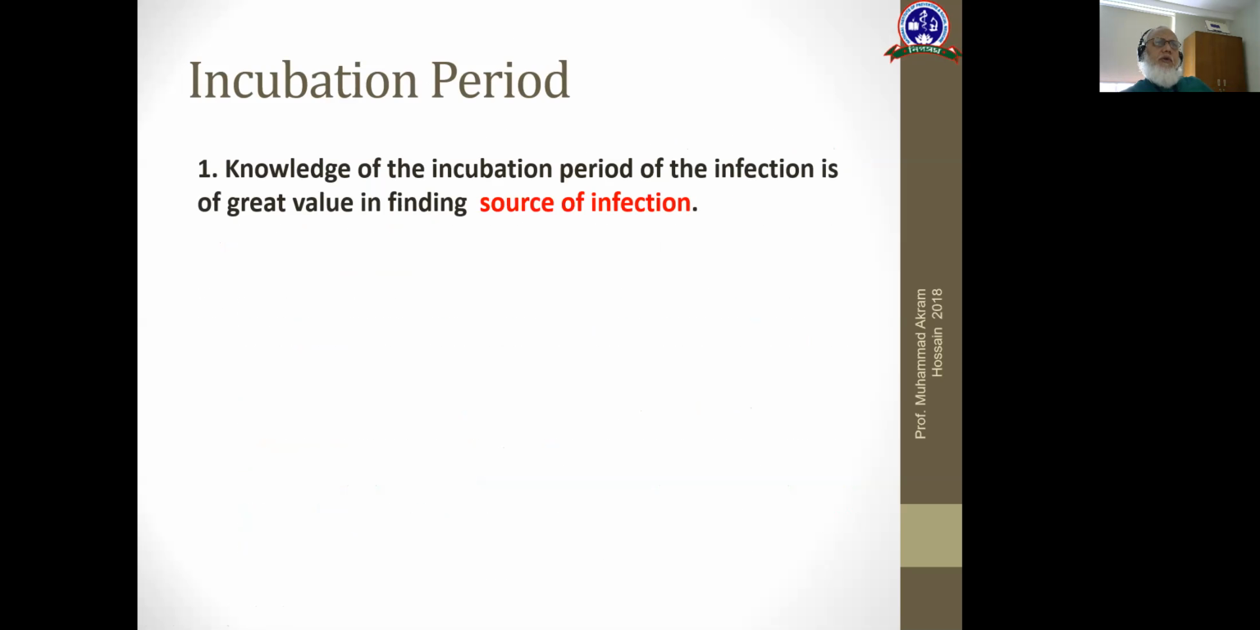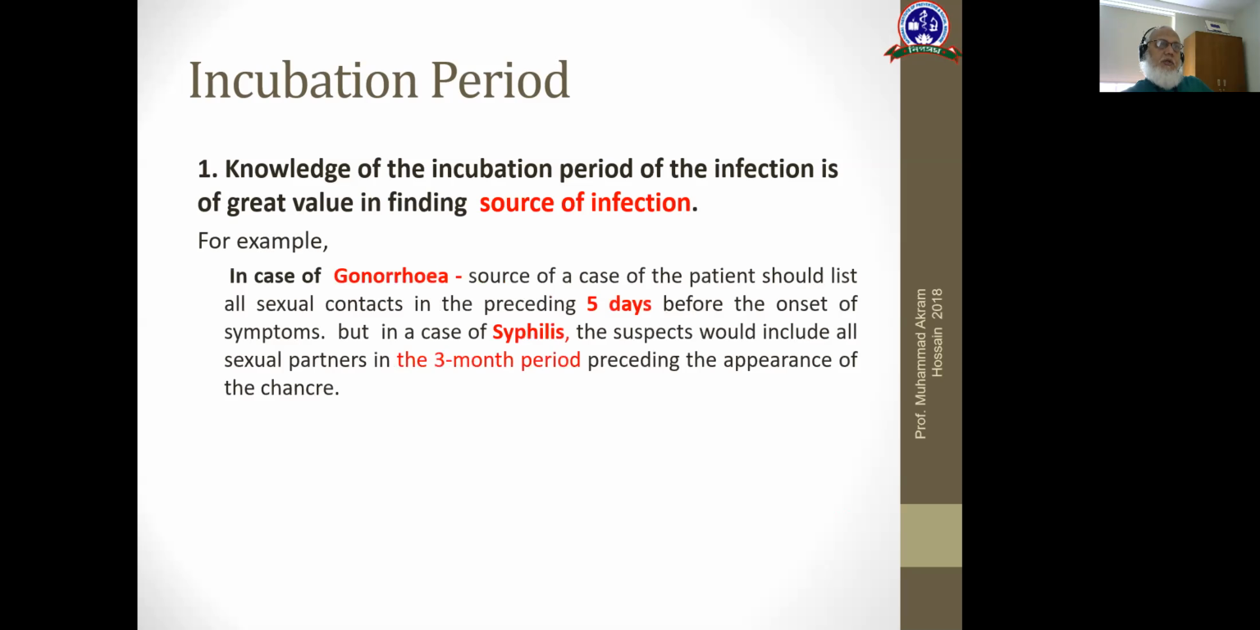Incubation period is very important to control the disease because it is of great value in finding the source of infection. For example, in case of gonorrhea, the patient should list all sexual contacts in the preceding 5 days before the onset of symptoms. But in the case of syphilis, the suspect list should include all sexual partners in the 3-month period preceding the appearance of chancre. So here, the incubation period is helping to detect the cases and contacts.